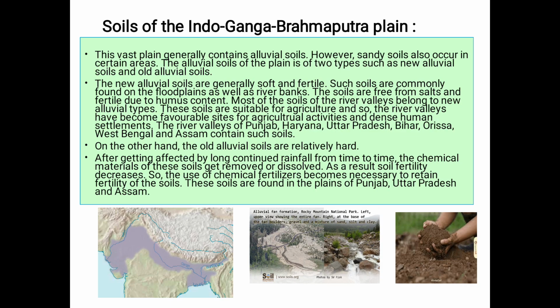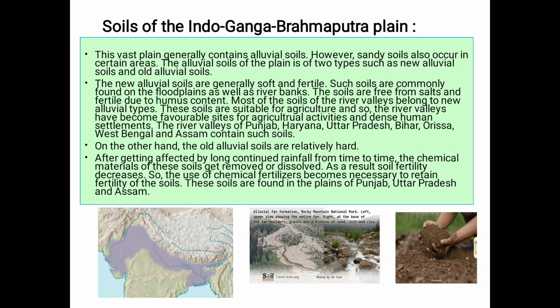On the other hand, the old alluvial soils are relatively hard, not soft. So how are they formed? Let's see. After being affected by long continued rainfall from time to time, the chemical materials of these soils get removed or dissolved.